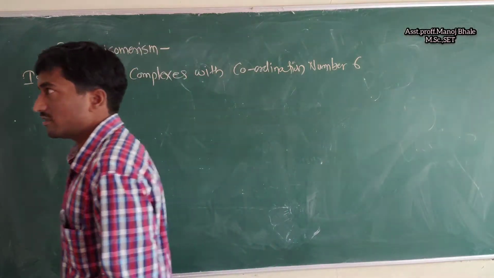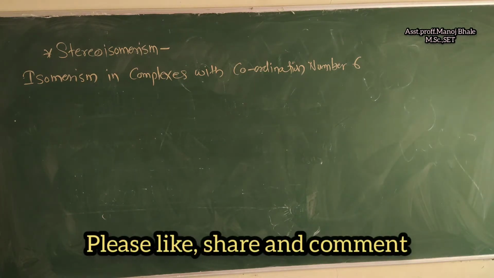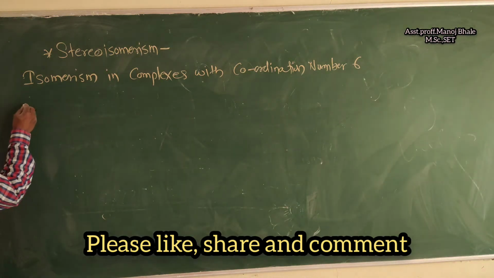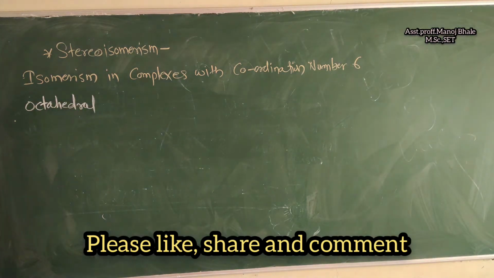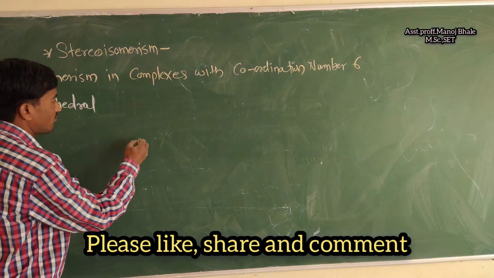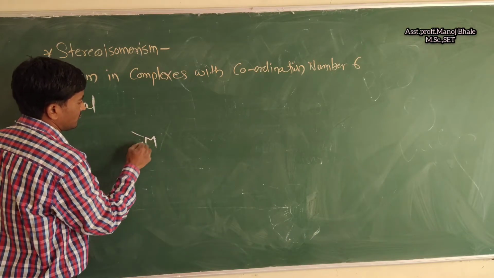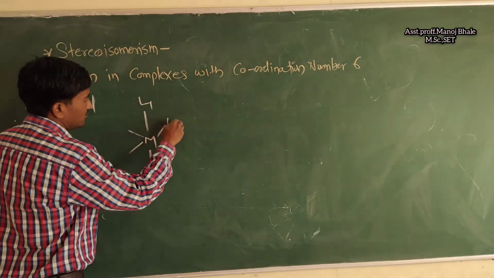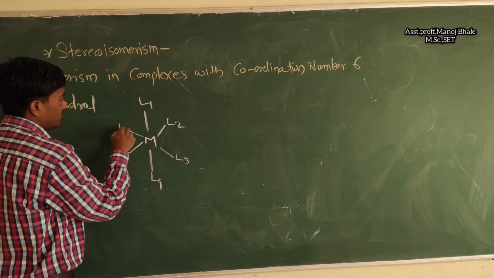Now, what is the octahedral structure? An octahedral structure has 6 ligands, and it has coordination number 6. Let's check here. This is the octahedral structure. How many ligands are there? Ligand 1, ligand 2, ligand 3, ligand 4, ligand 5, ligand 6.